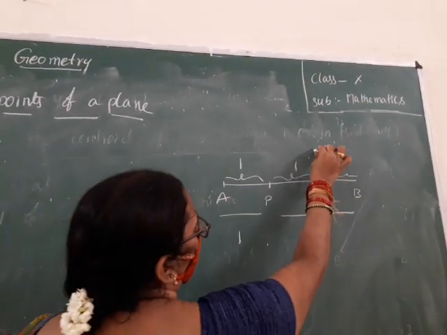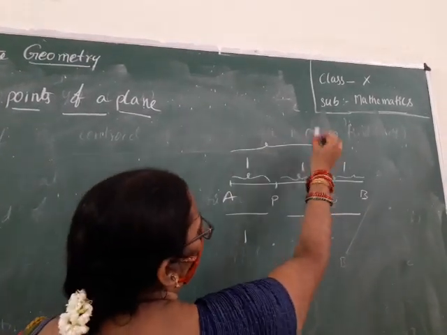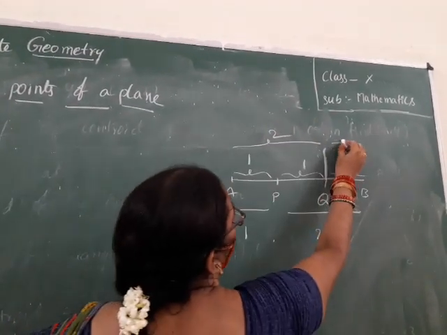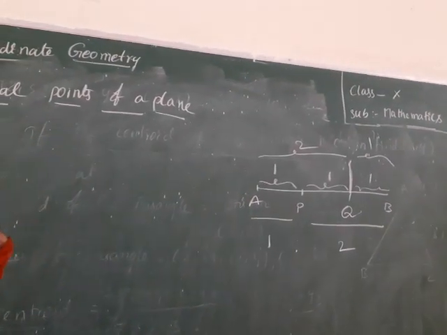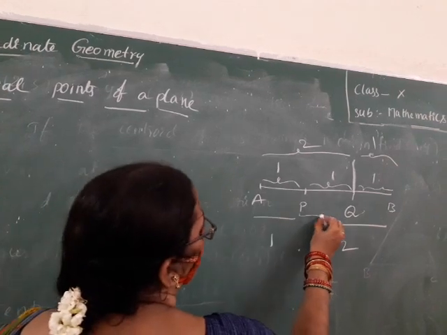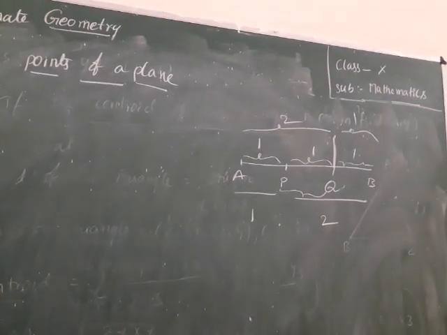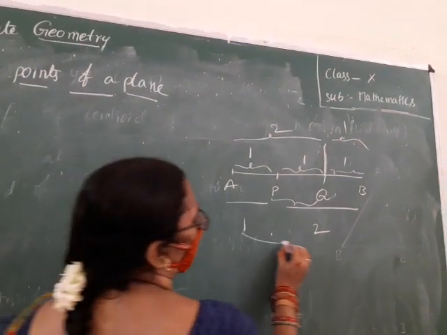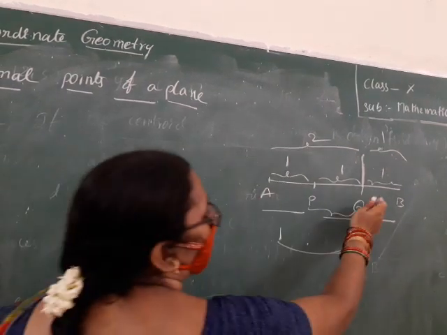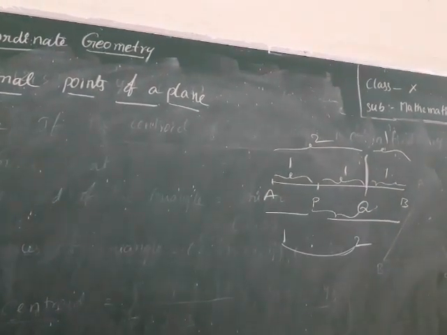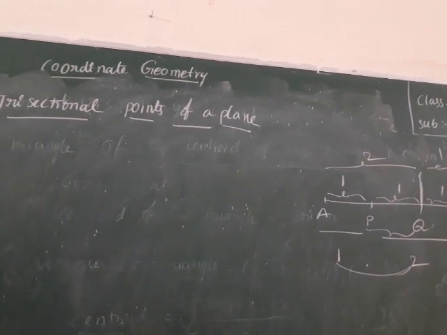What about Q? What is the distance from A to Q? 2 is to 1. What is the ratio? 2 is to 1. That's why these points are called trisectional points. Tri means the sum of the ratio is 3. It divides the line segment in the ratio of 1 is to 2. Write down the definition of trisectional points.